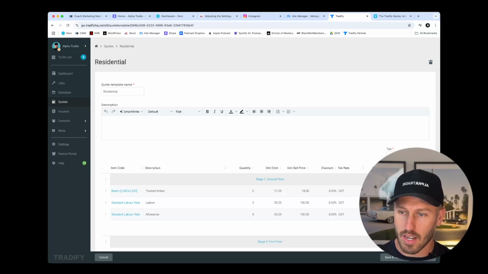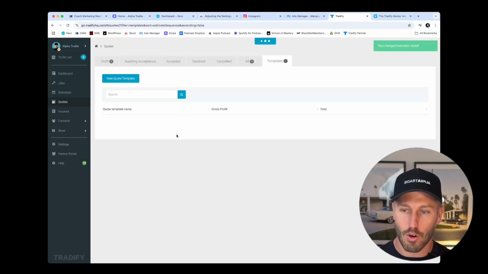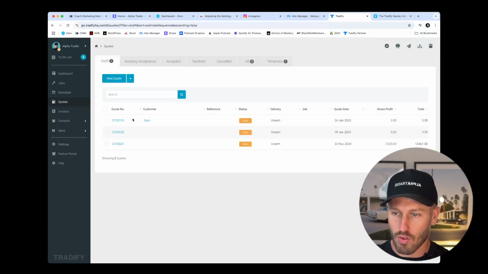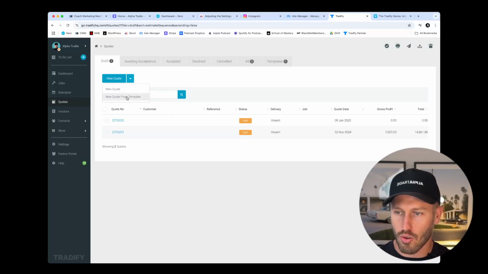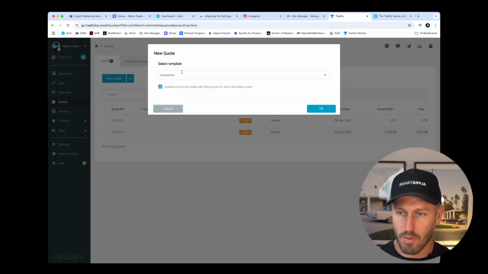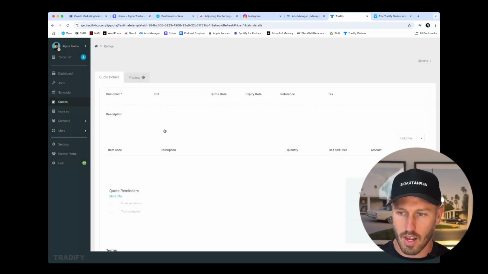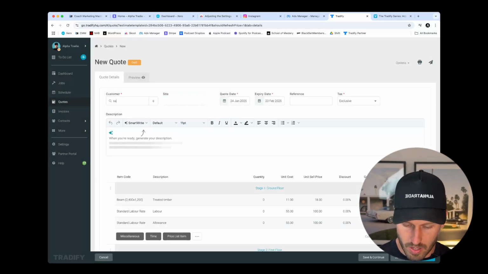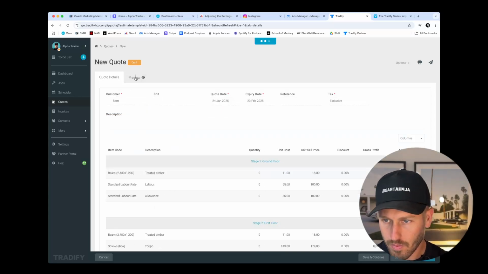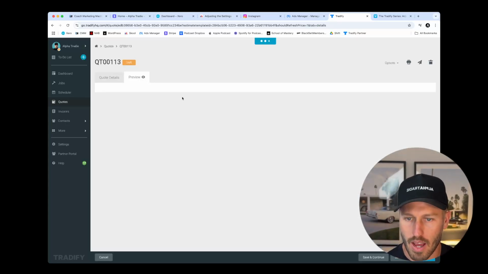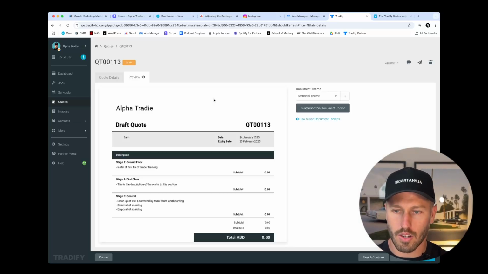And we're going to hit save and exit now on our template and go back to our quote draft. And we're going to delete this one. And let's just hit delete on that because we have now fiddled with our template. So we want to jump back in and go a new quote template. And it's going to be from our residential template. Hit OK. And we're going to select a customer. If you don't have a customer it won't let you preview. And let's see preview now of how this quote would look for the client to receive.